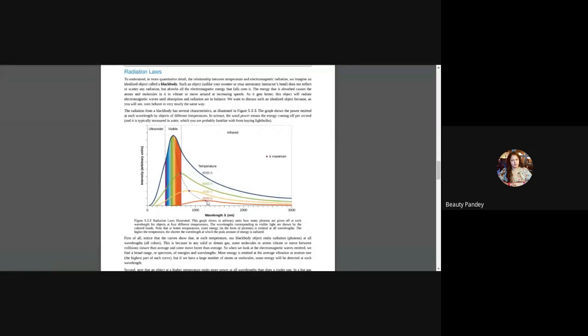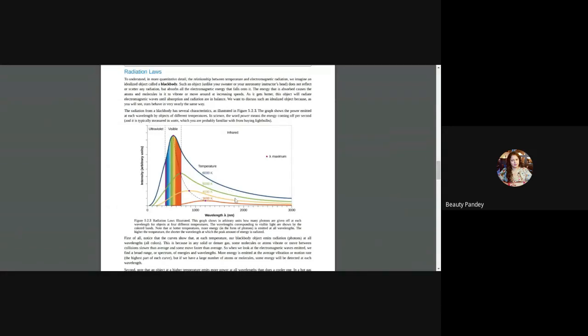So at 3000 K, just don't look at anything else. Just focus on the temperature. At 3000 K, this area is less. At 4000 K, you see this area has increased. At 5000 K, again this has increased. And at 6000 K, it has increased. So what are you seeing? That with the increase in the temperature, the intensity is increasing, right?